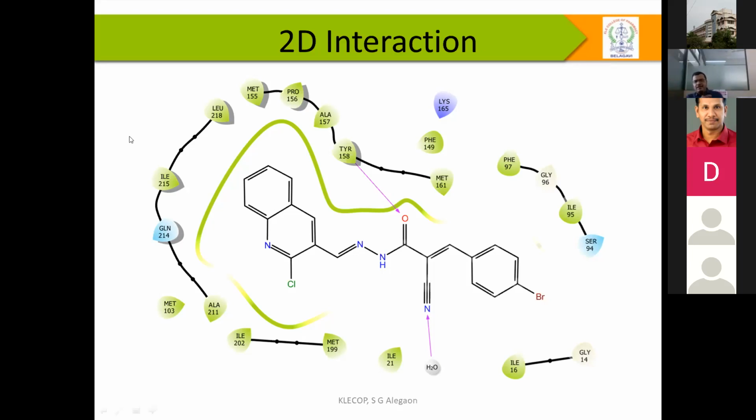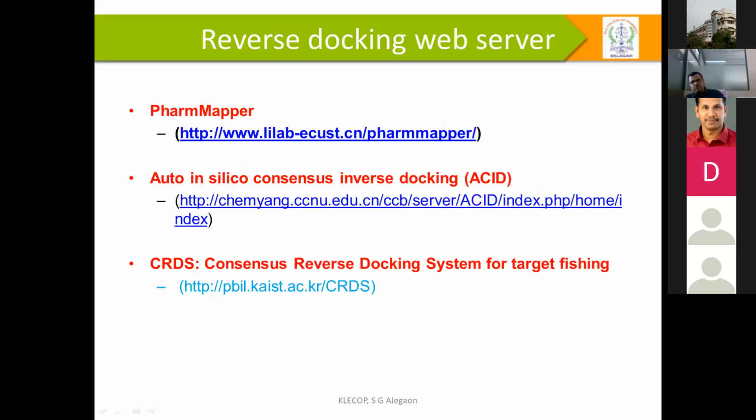Now, coming to my experience, there are some web servers, like PharmMapper, SwissTargetPrediction, and consensus reverse docking systems. These are very useful and user-friendly web servers. You can try any server and upload your compound, most probably in 2D format. If you don't have a conversion to mol2 or SDF file, you can convert it, as there are so many other online converters.